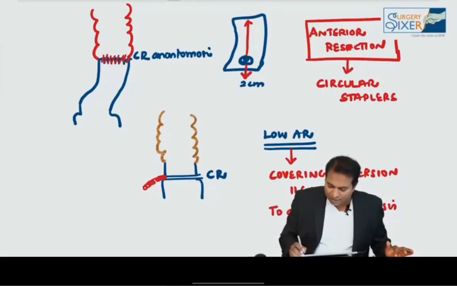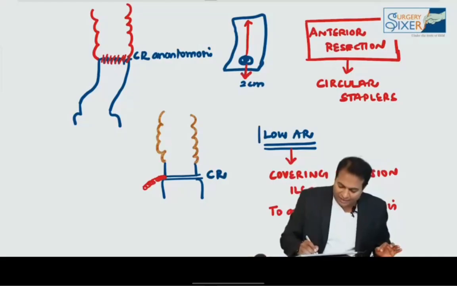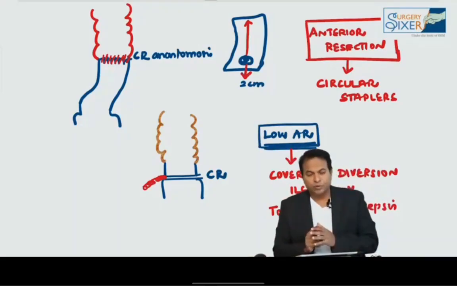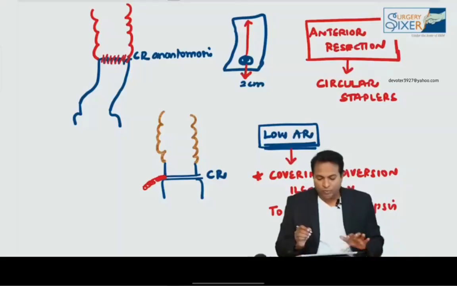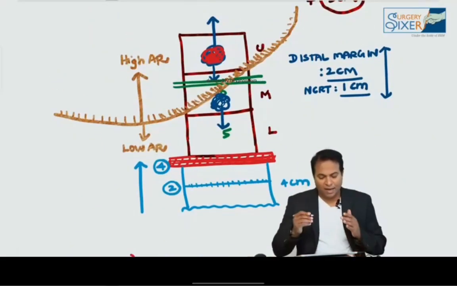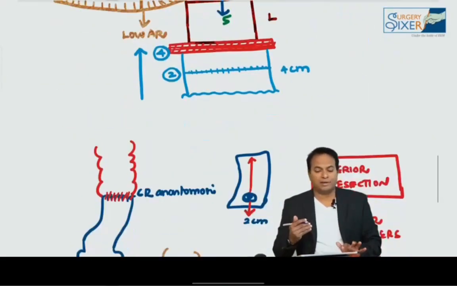But it is not always done for PG level. Please remember, it is done when you do a low anterior resection in selected cases, not all cases. So what are the selected cases? The super specialty level points are not needed for you. So please remember, high anterior resection is above the peritoneal reflection. Low anterior resection is below the peritoneal reflection. Please don't forget this point.